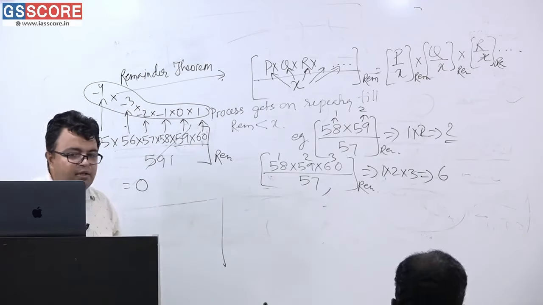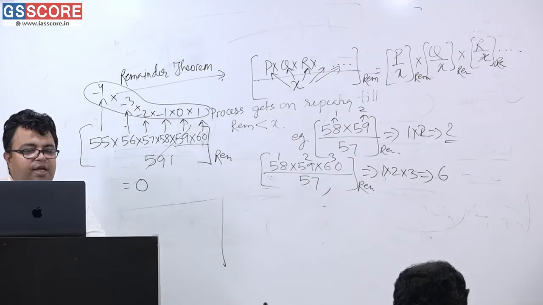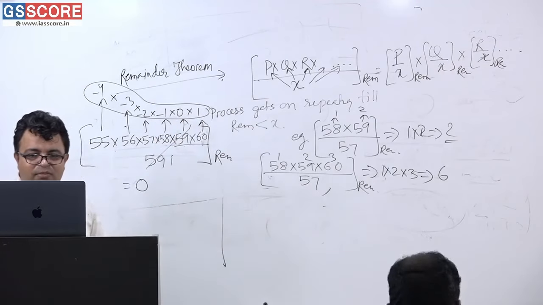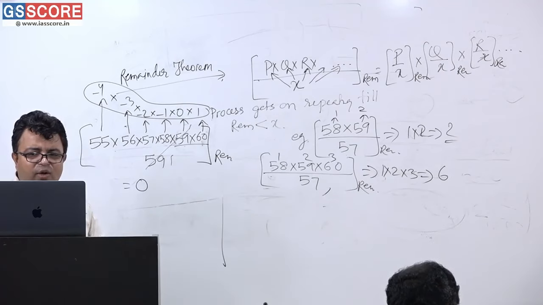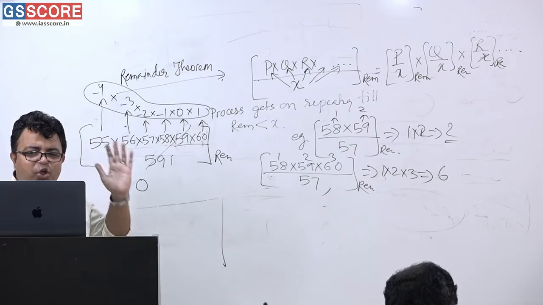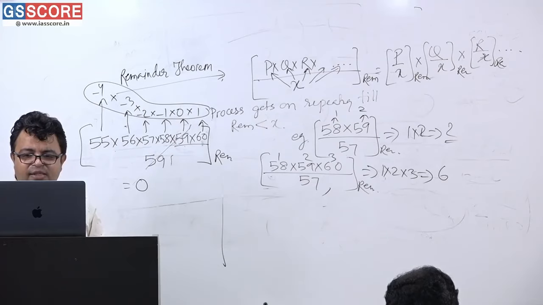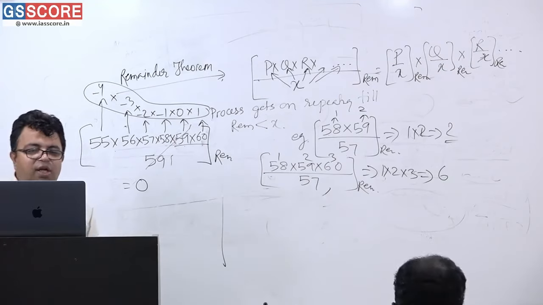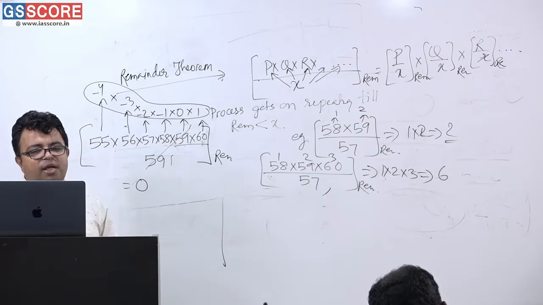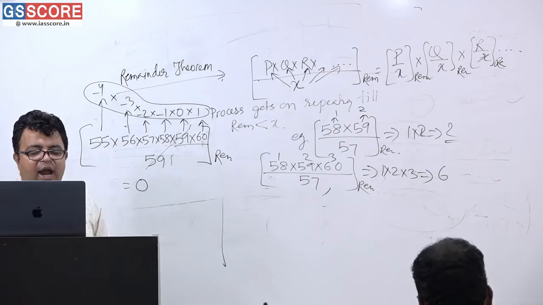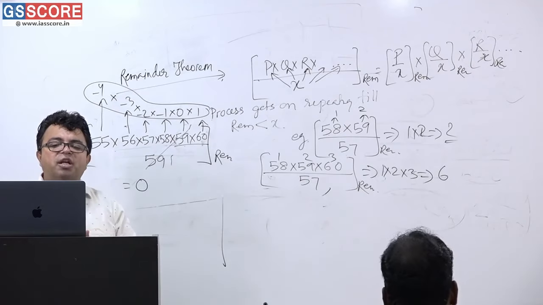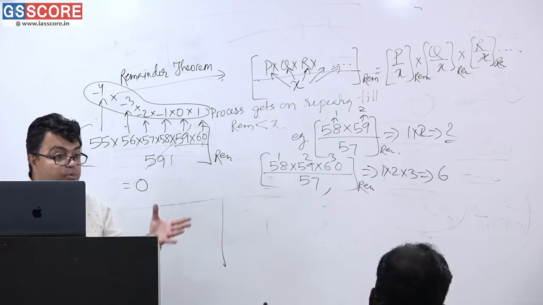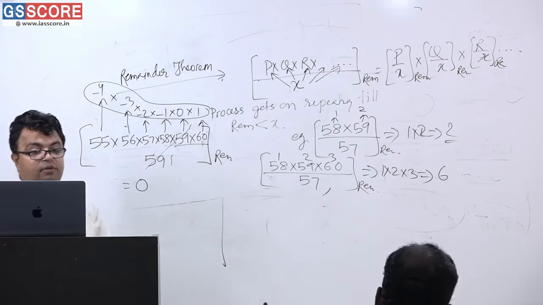This is a very important thing, negative remainder principle. You should be understanding it very clearly. I think this was not visible, but I think you have noted it down. P into Q into R, when divided by X, what is the remainder? So individually divide P by X, Q by X and R by X and so on, and then multiply all the things. That is going to be the remainder. But the process gets repeated, that example is still to be coming. Getting or not getting?